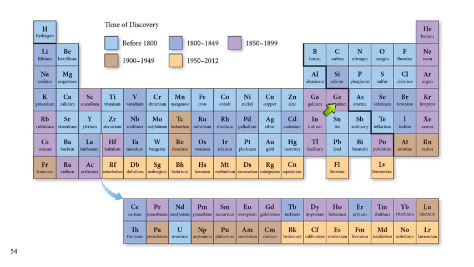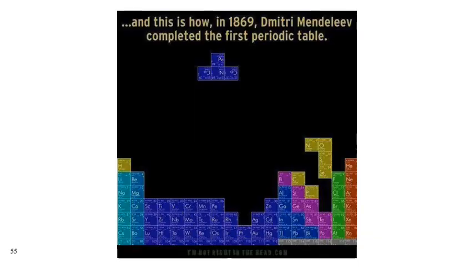But Mendeleev left a gap there in his table predicting that that would happen. And down here, these are all elements that have been discovered or made much more recently, since 1950. Any questions? And this is how, in 1869, Dmitri Mendeleev completed his first periodic table. It's Tetris.